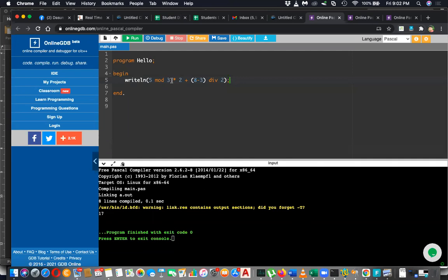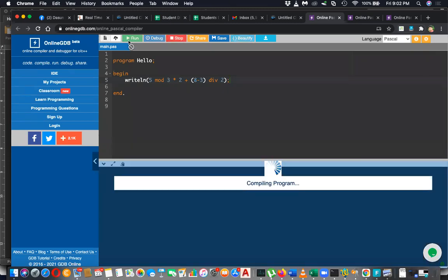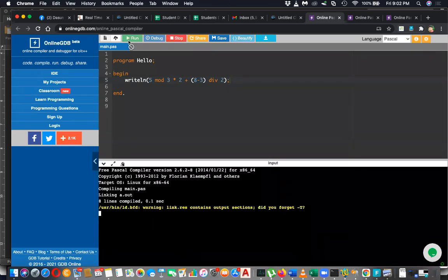I got 2 answers, 10 and 14, and another answer, 10.5. Okay, I think answers are enough. The actual answer is 6. None of you have given that answer. See, if this comes in the exam, what will happen? You can do this, but you're not doing it. What happened first? The bracket first.